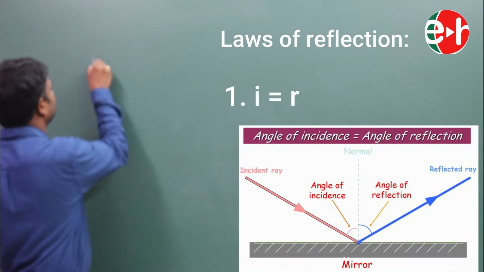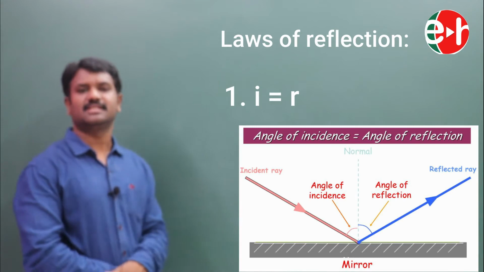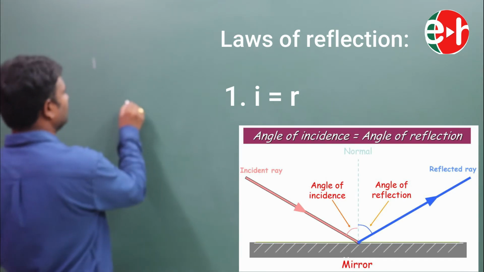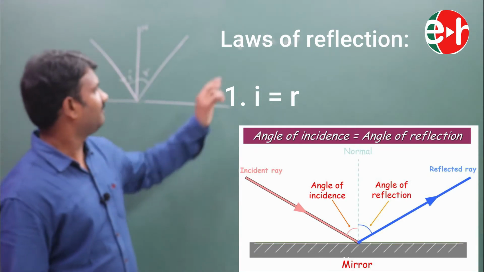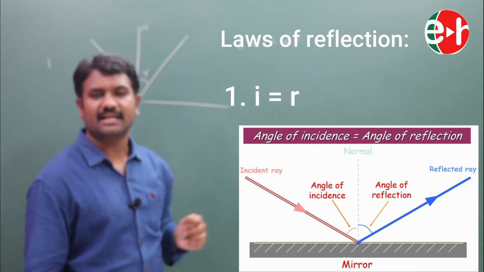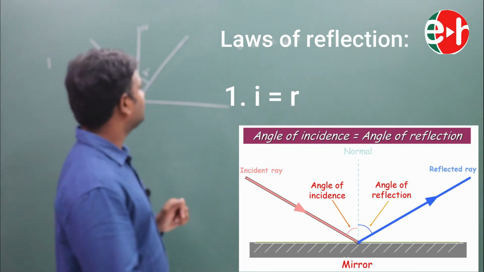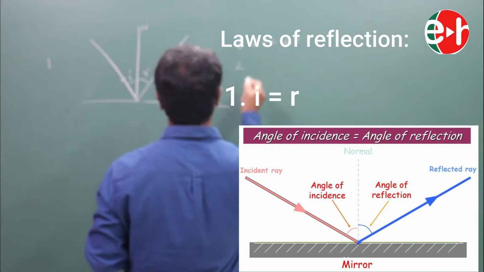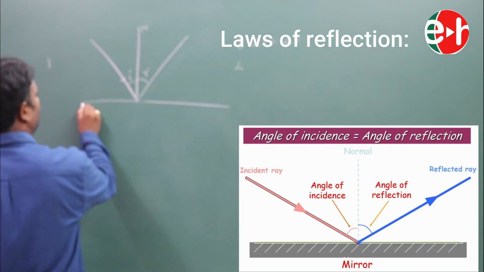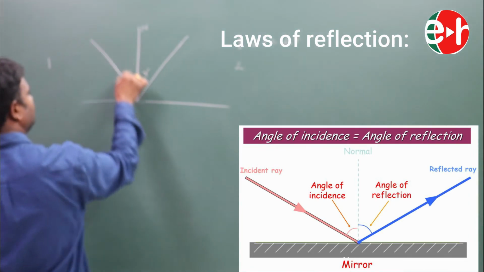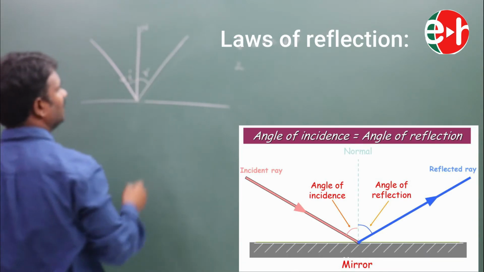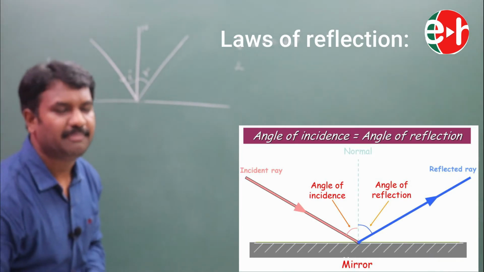One is, the angle of incidence is equal to the angle of reflection. In a separate video, I am going to give the proof for it. Till then, remember that the angle of incidence is equal to the angle of reflection. Second one is, here the incident ray, reflected ray and normal are lying in the same plane.